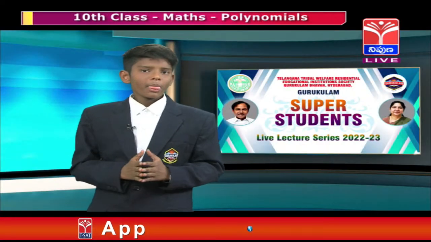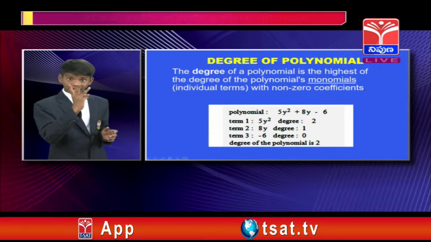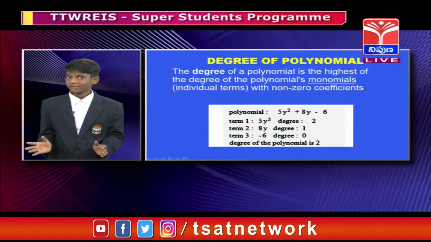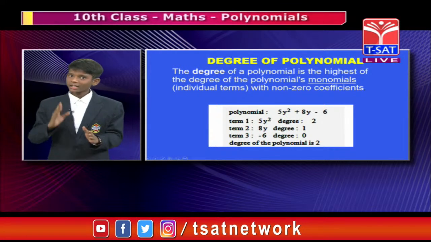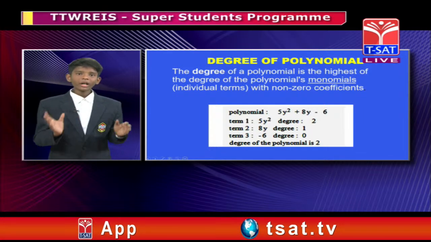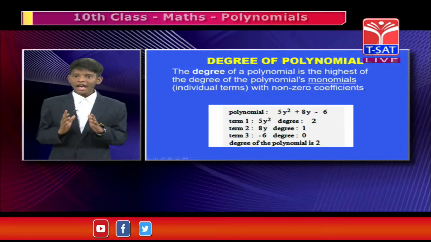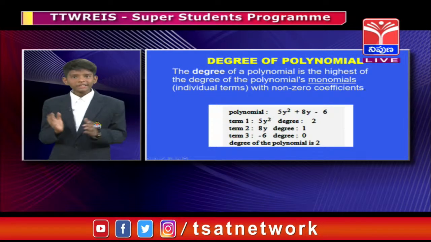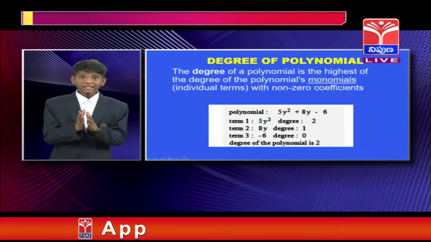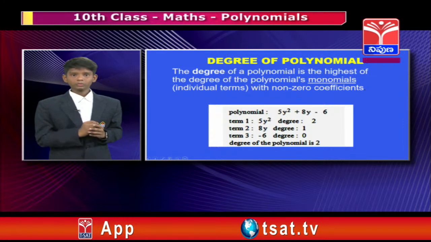So let us see a polynomial as an example: 5y squared plus 8y minus 6. In that, there are 3 terms, right? Here there are 3 terms. Plus and minus signs divide it into 3 terms. Let us see term 1: 5y squared has degree 2, and 8y has degree 1, and minus 6 has degree 0. That means the highest degree is 2, so the degree of the polynomial is 2.